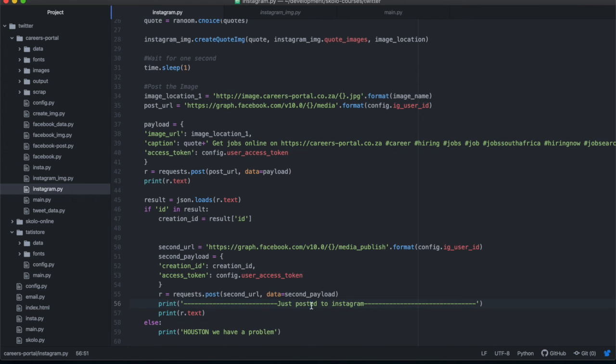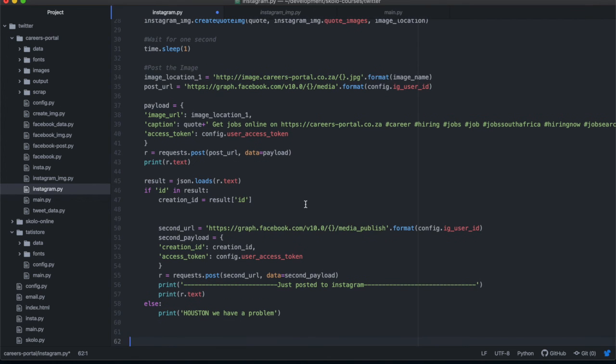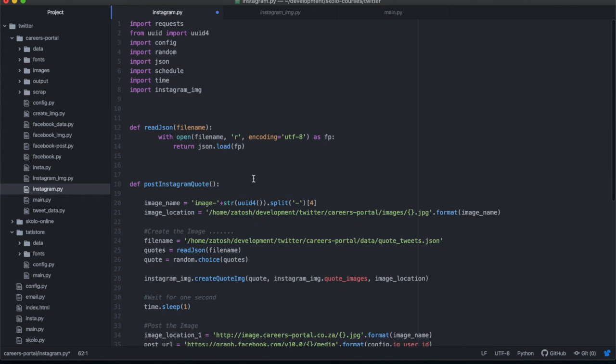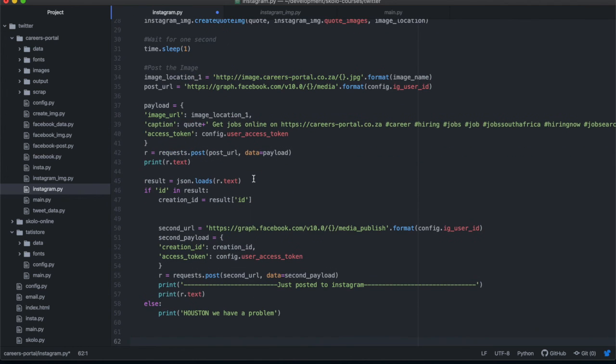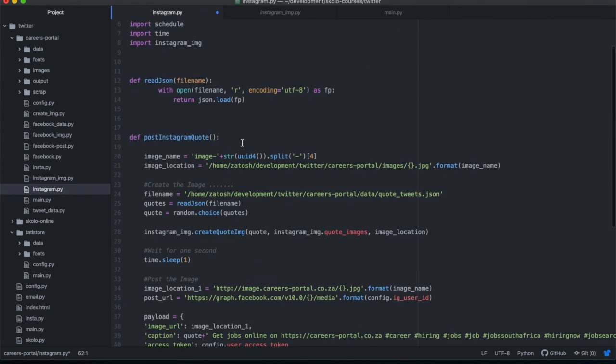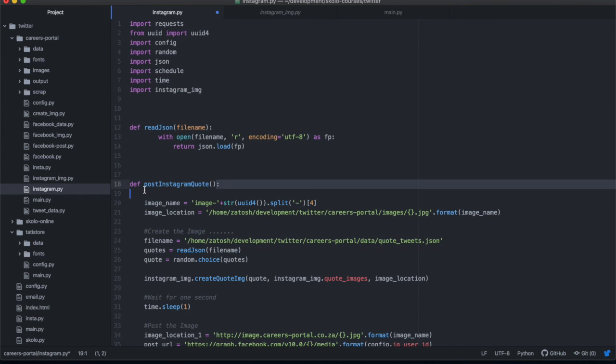I'm not going to run this code. Trust me, it works. I've tested it off camera. But I'll try and see if I can put this on GitHub for you, especially the code for last week. I'll try and put them all on GitHub, and if I do, I'll link them in the description below. Otherwise, I think if you watch the videos, you have enough content to be able to write the code yourself, because I go through it in great detail. So this is now inside of a function. If you run this function, it will post that image to your Instagram page.